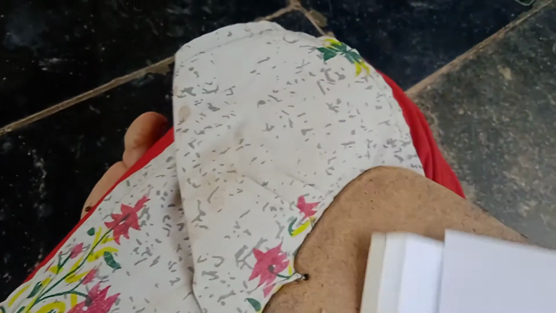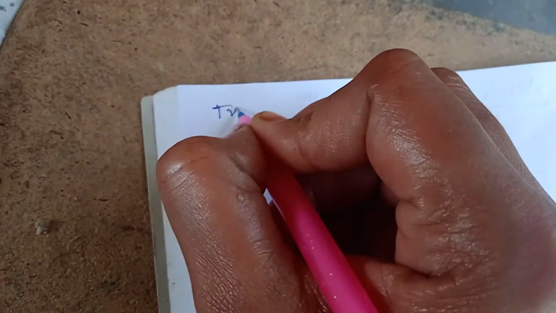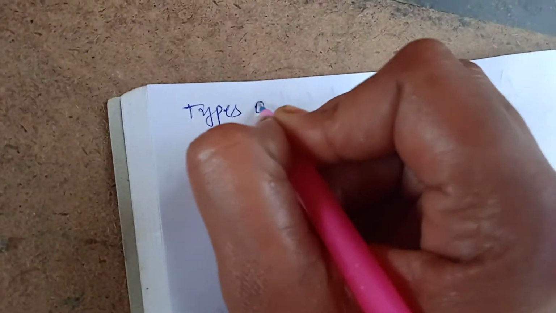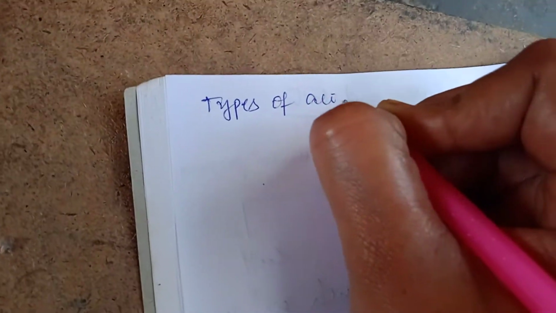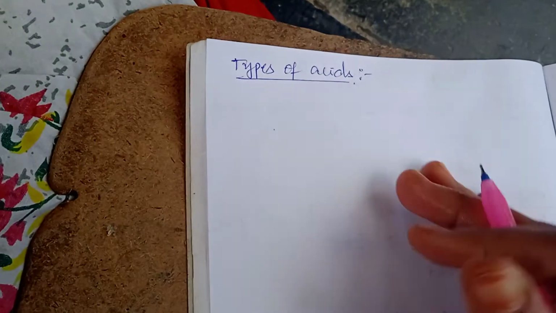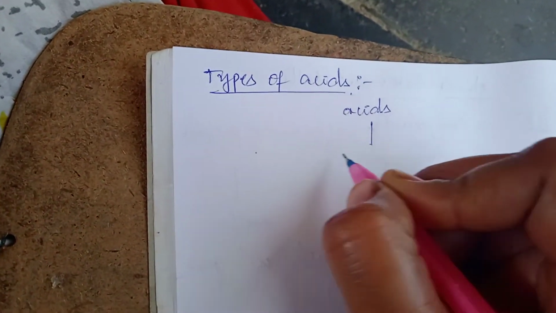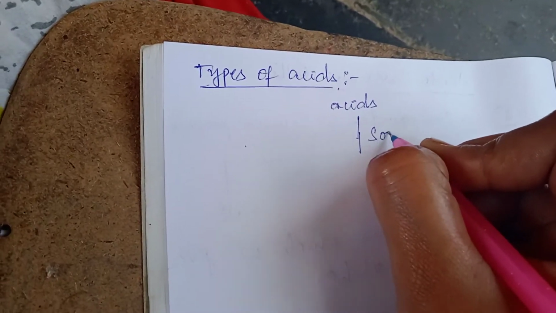Now let us discuss types of acids. How many types of acids are there?